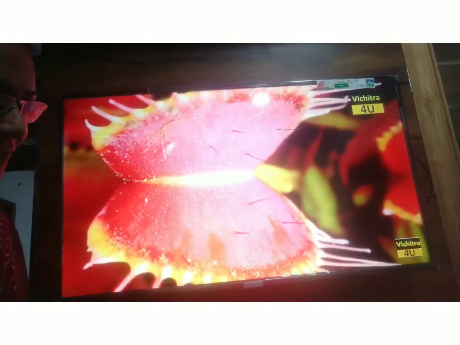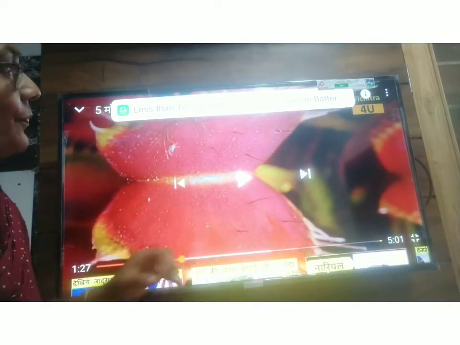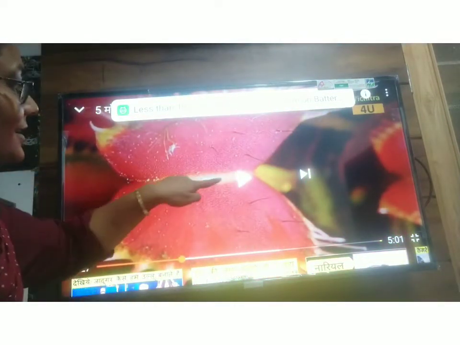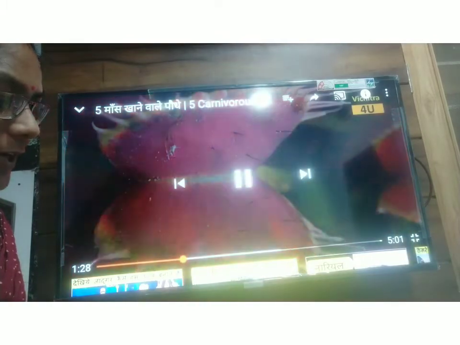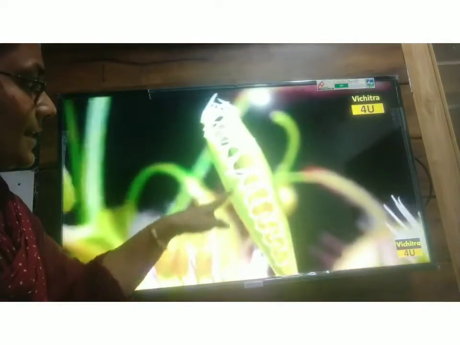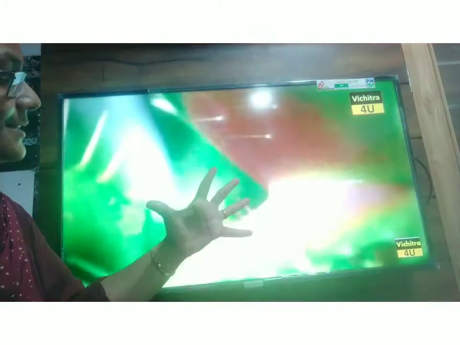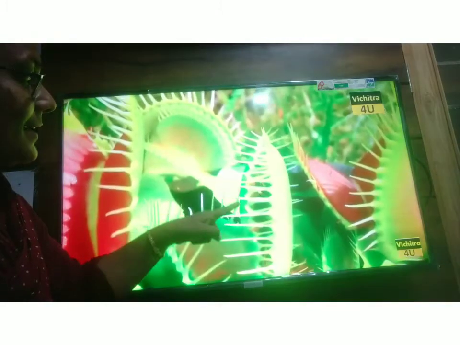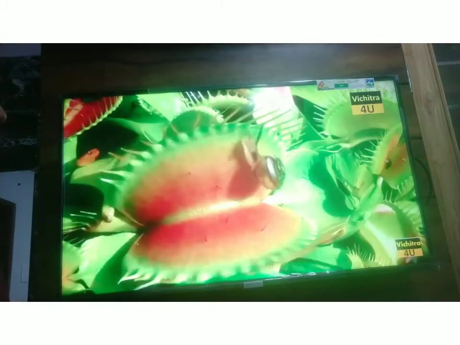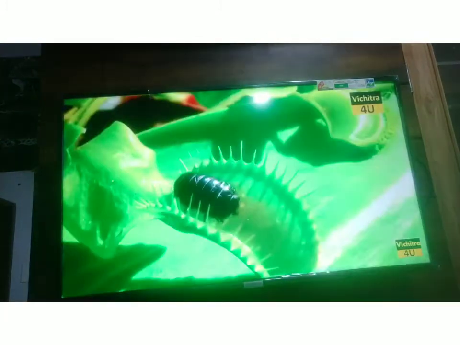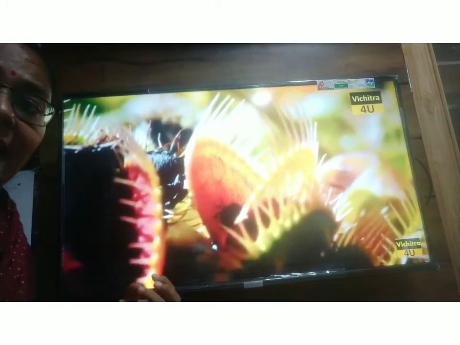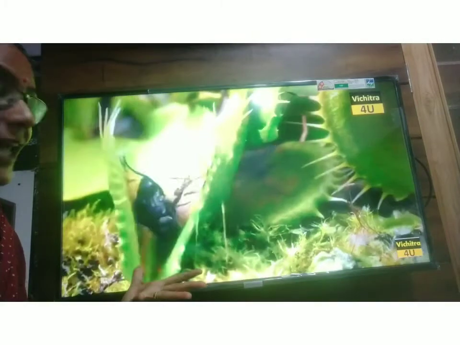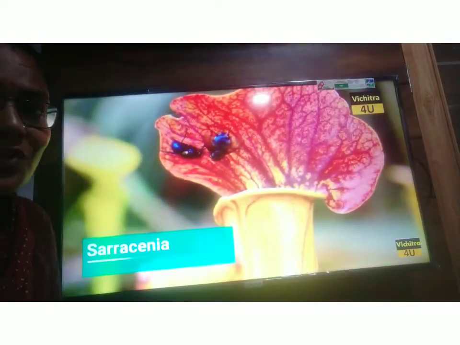Second is Venus flytrap. As you can see, its leaves are mouth shaped. Here is the lid, which you can see is one part of the leaf, and the second part of the leaf. So whenever any insect comes and sits inside, it opens like this. You can see the small tentacles inside it. When the insect is coming, it traps the insect. Yeah, the insect is coming, sitting inside, and it traps it inside. Again the same happens. As the insect gets digested, it again opens and gets ready for the next insect to trap.